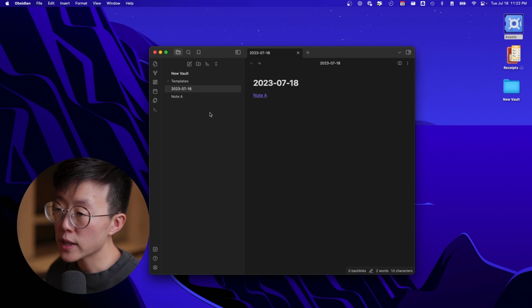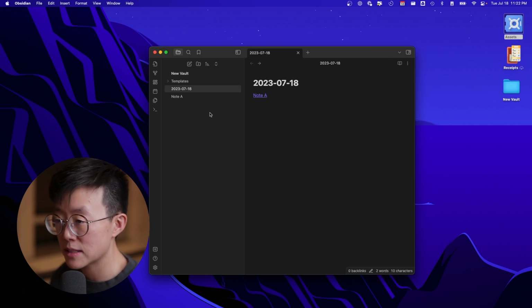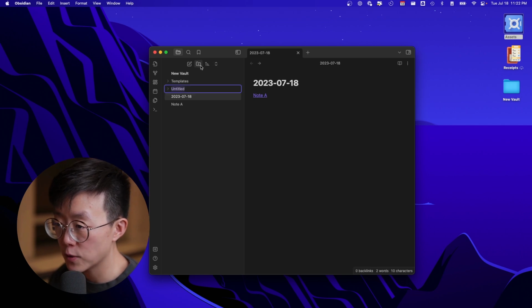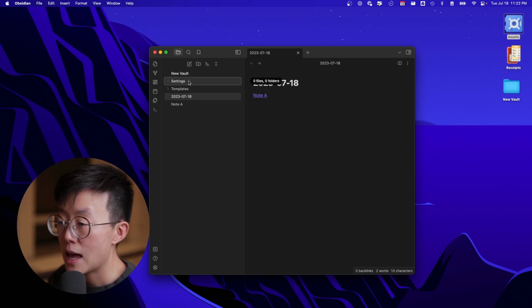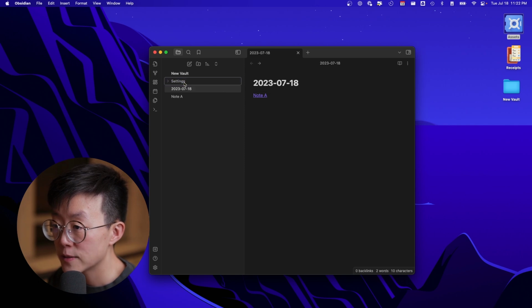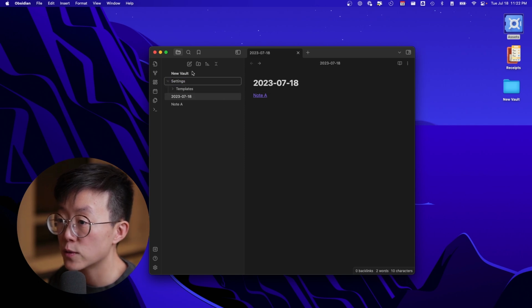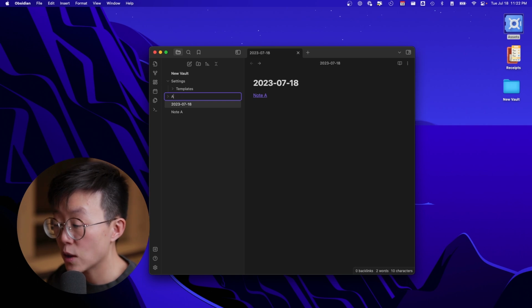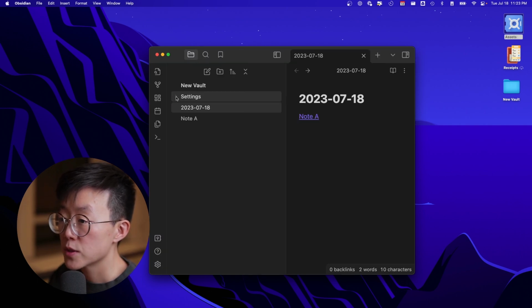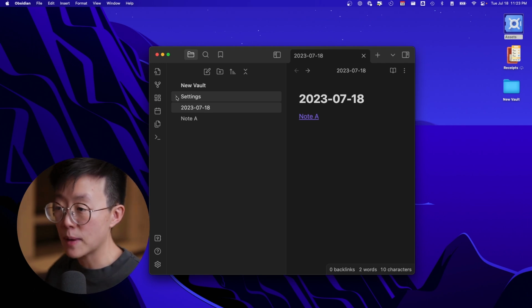To keep things organized, I create folders, but my folders are extremely simple. I normally have one folder for settings, and in that folder, I normally have templates and also another one for attachments, which I will show you in a minute how to use. So that is one folder for the things that are not related to the content of our vault.